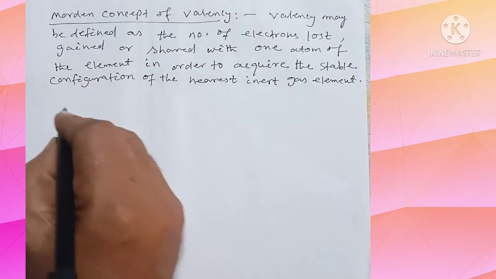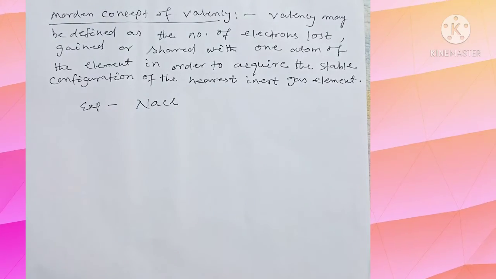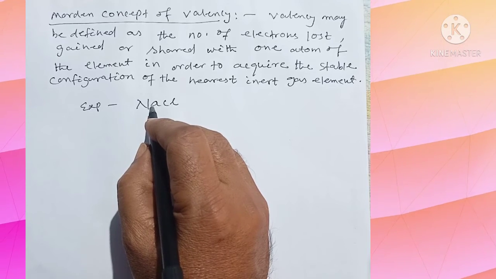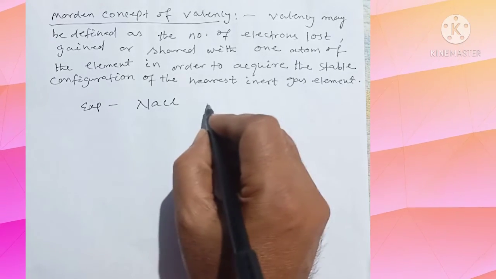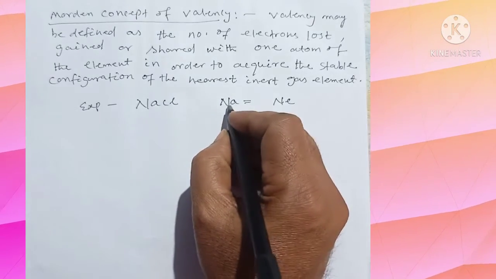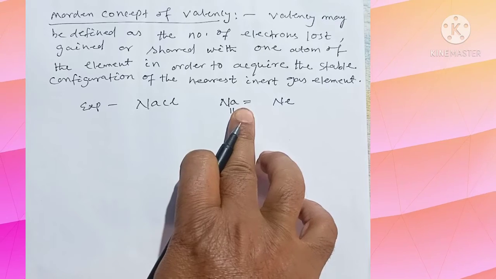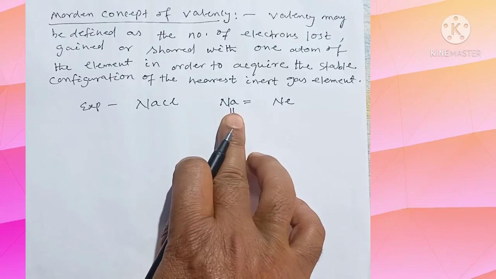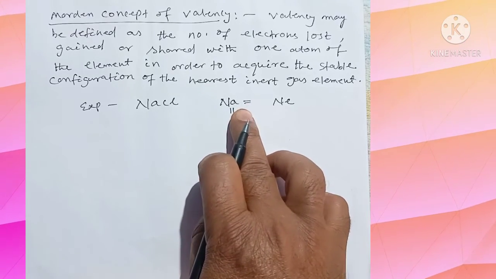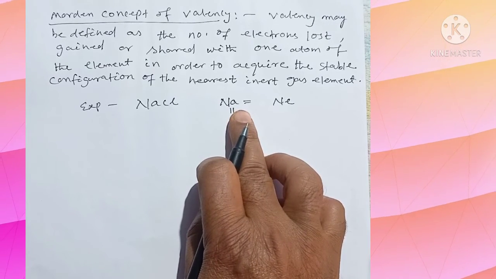Let's take an example here. Suppose Na is here. The nearest inert gas configuration of sodium is neon, and the atomic number of sodium is 11. So in order to get the nearest inert gas configuration, sodium has to lose one electron. Therefore, the valency of sodium is 1.